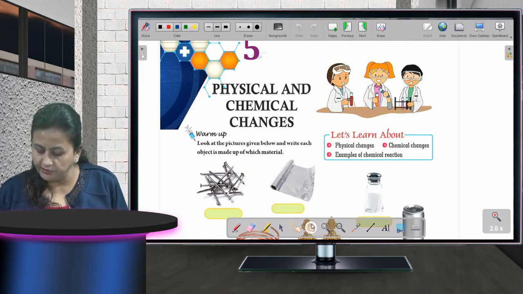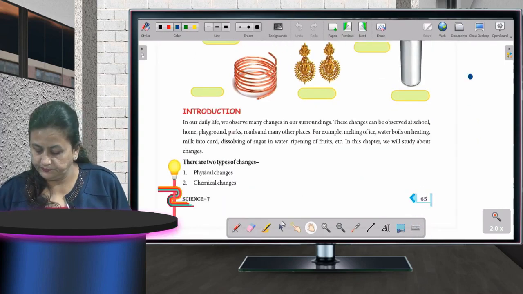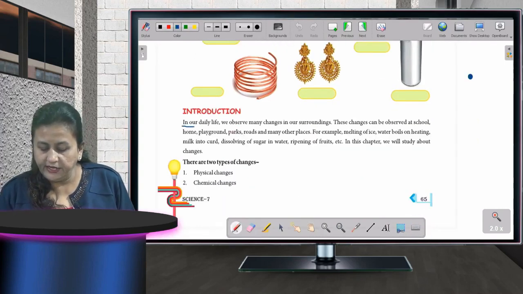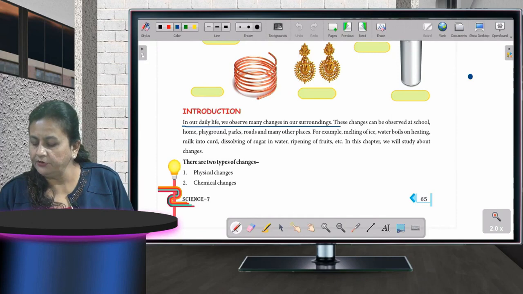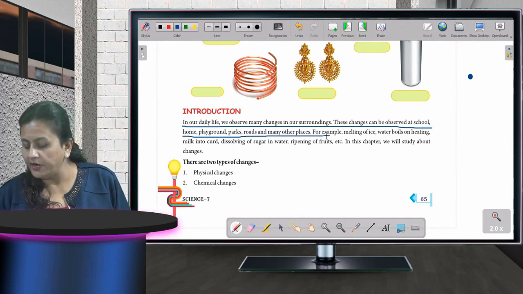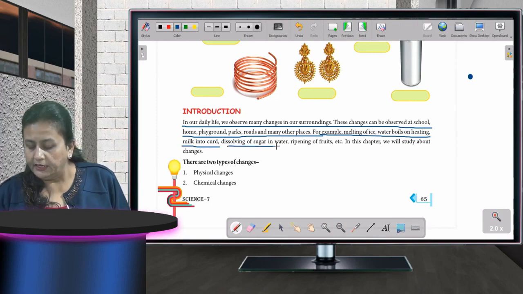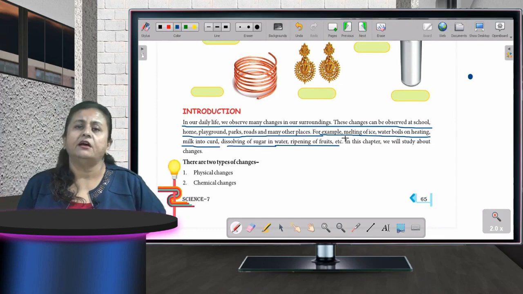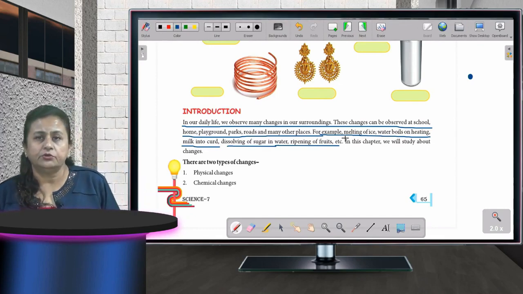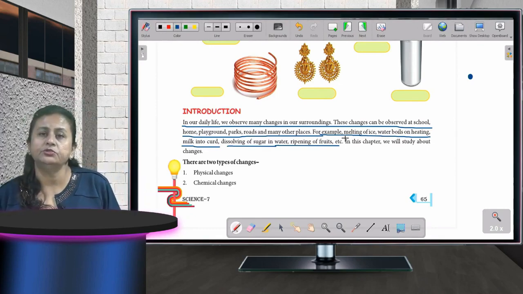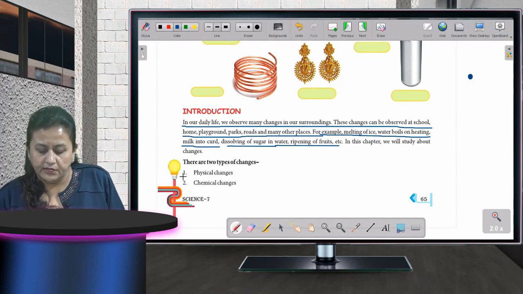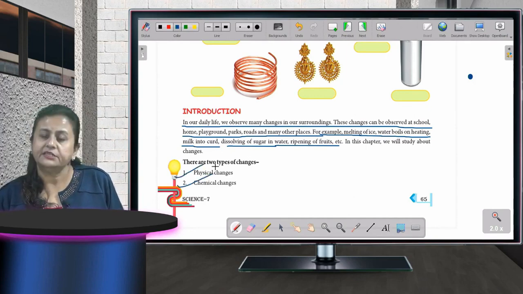So to start with, in our daily life, we observe many changes in our surroundings. These changes can be observed at school, home, playground, parks, roads and many other places. For example, melting of ice, water boiling on heating, milk turning into curd, dissolving of salt in water, ripening of fruit, etc. So these are very common changes which you keep on seeing around you. Now there are two types of changes, as I told you. First is physical change and the second one is chemical change.